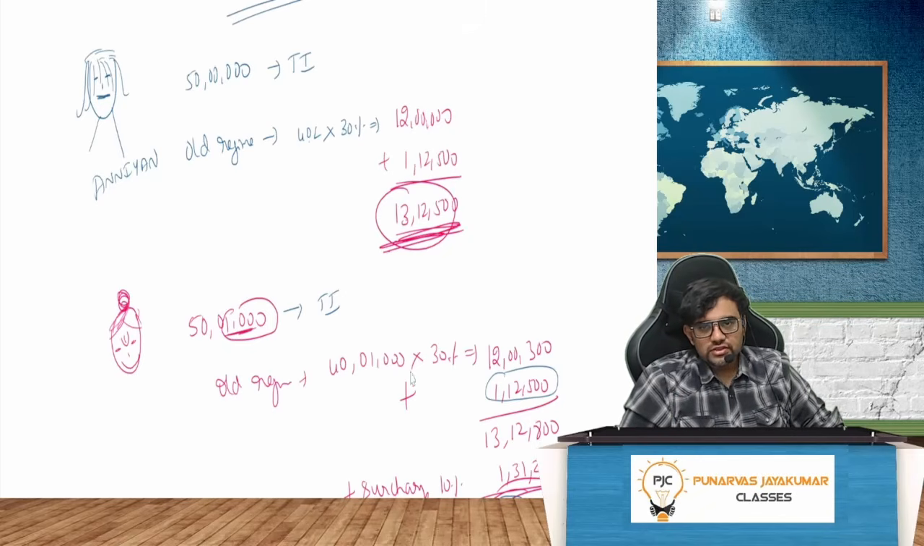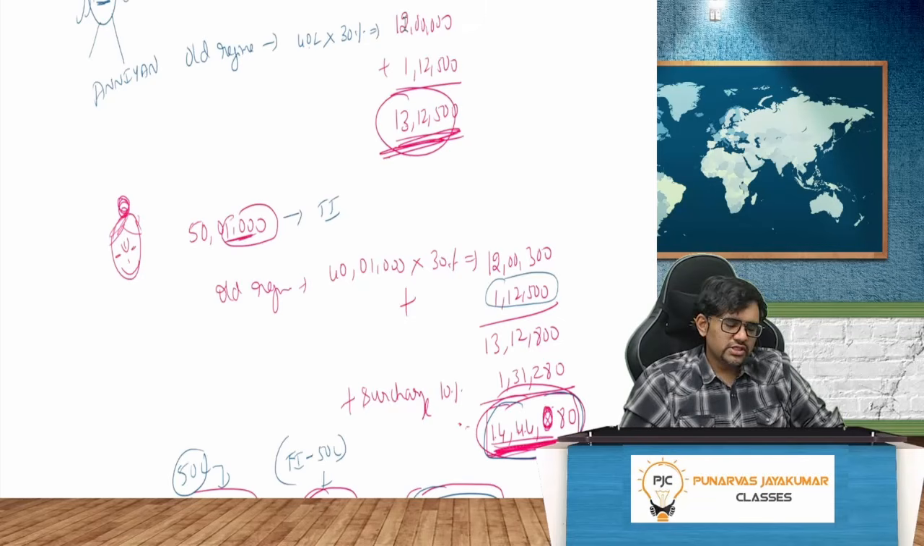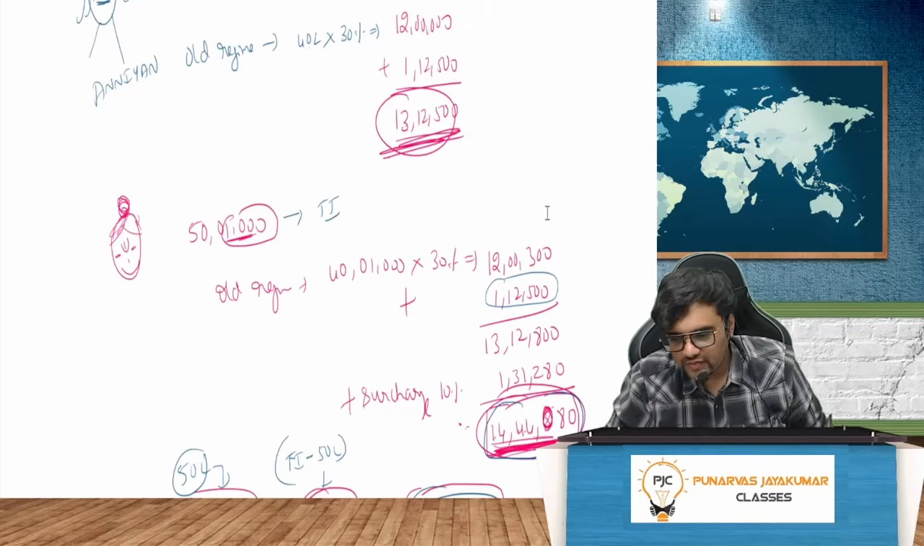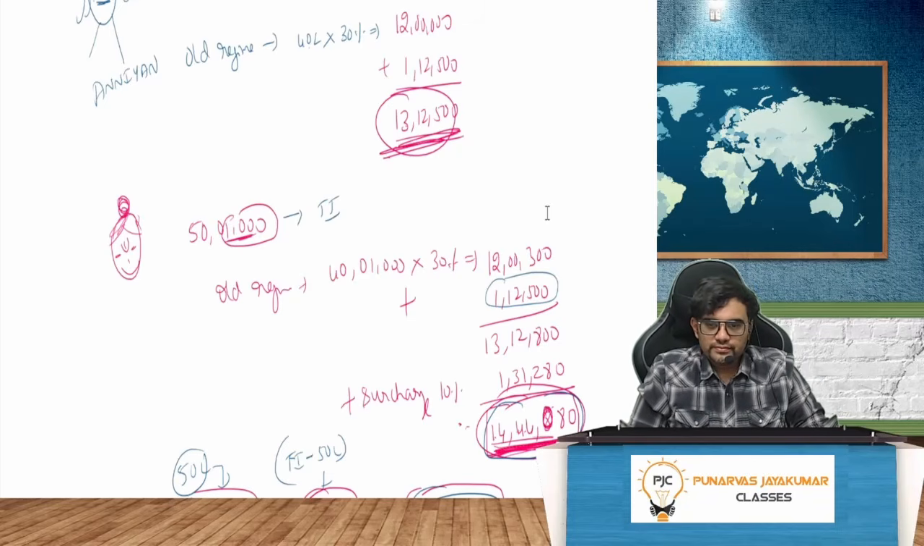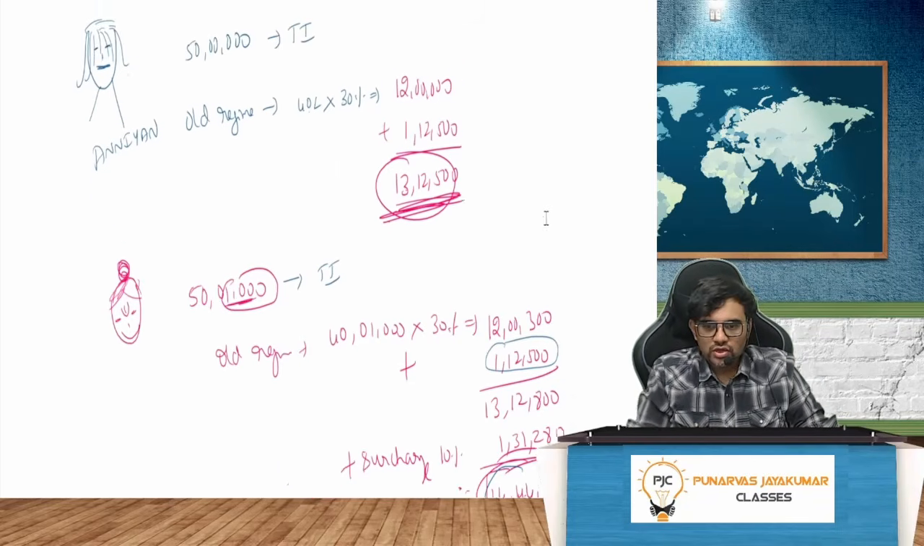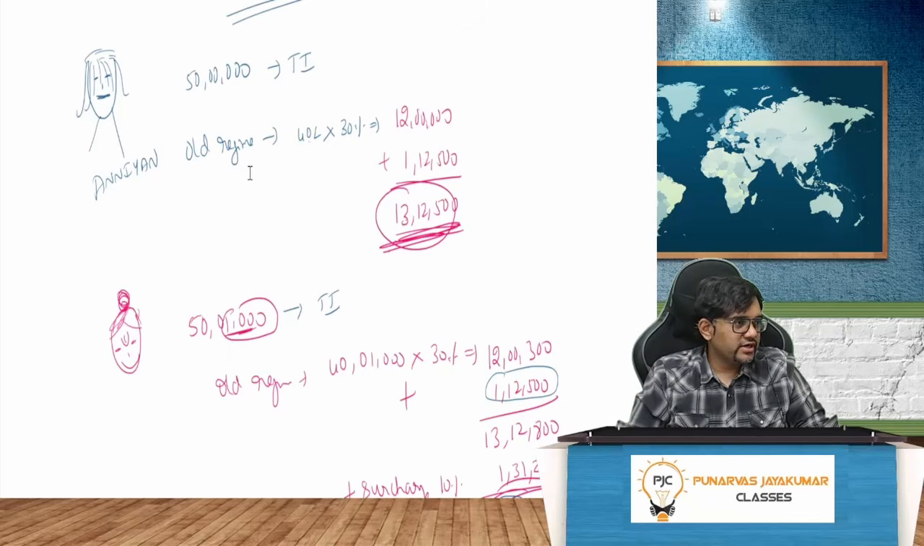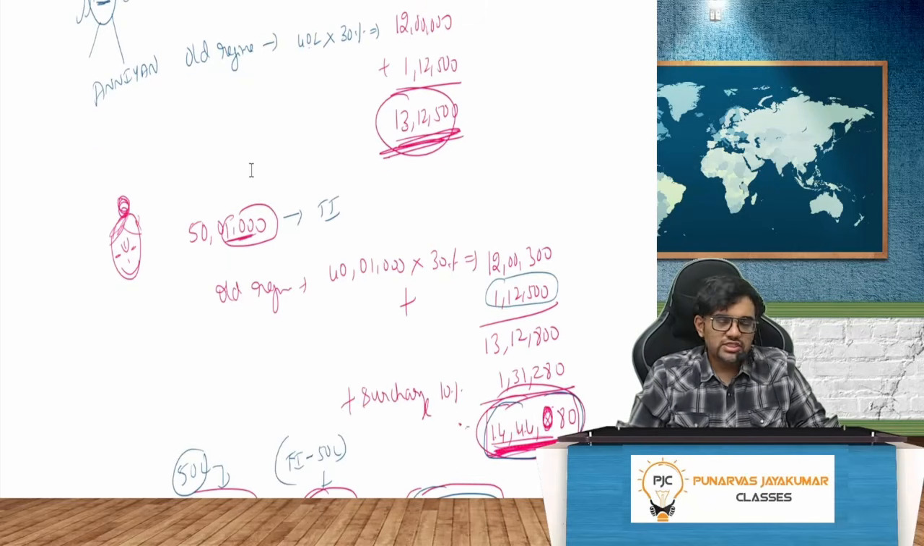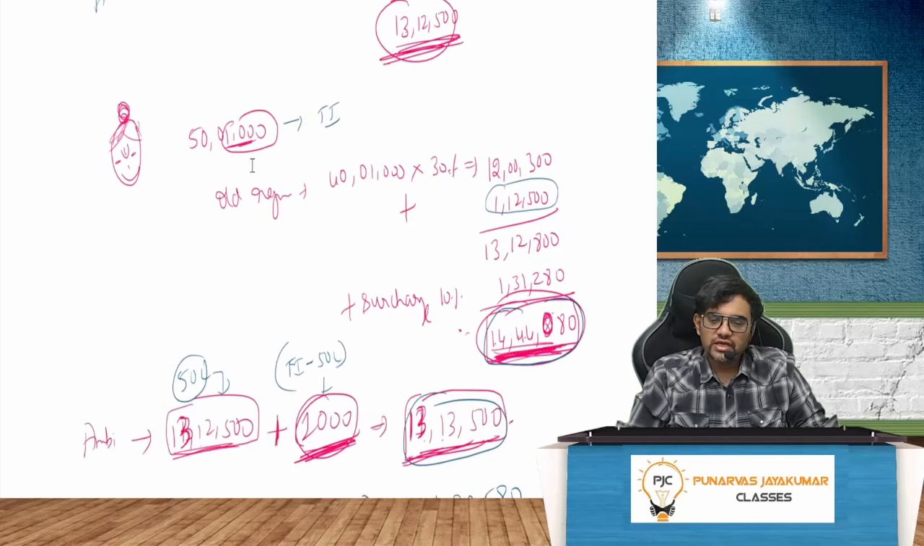The income is 50 lakh 1,000 total income. What will be the old regime taxation? 40 lakh 1,000 into 30%, that is 12 lakh 300 plus 1 lakh 12,500, that is 13 lakh 12,800. Plus what? Plus surcharge of 10%. Why surcharge? If you go beyond 50 lakh, you have to give a surcharge of 10%. So you'll give a surcharge of 10%, 1 lakh 31,280. Right? So old regime 13 lakh 12,500, and here old regime with surcharge 14 lakh 44,080.